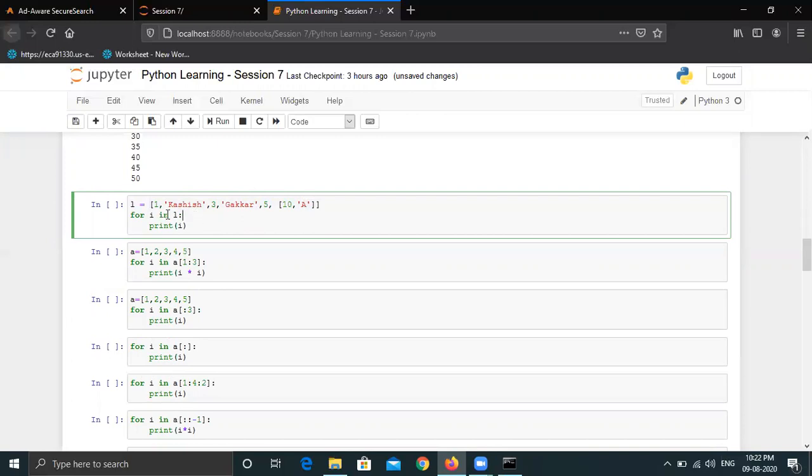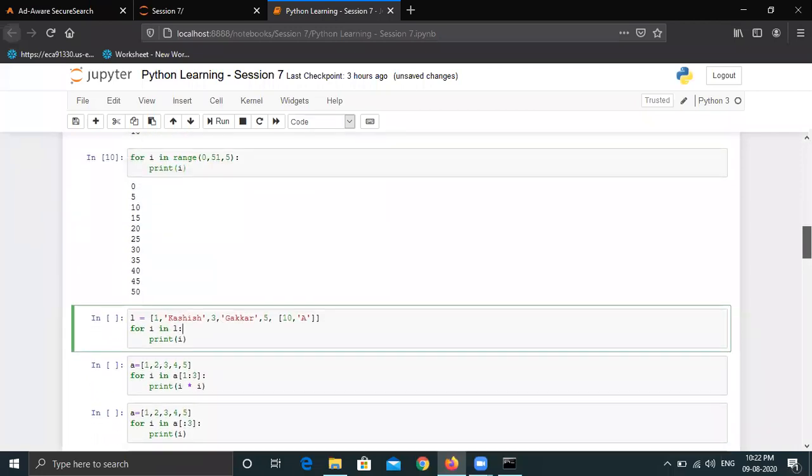If there is any confusion, you can maybe post in chat. I will make it clear. Otherwise, we can proceed. So for I in L, likewise, we were using if directly with a list in the if conditions. Similarly, we can use list, tuples, dictionary, set in loops also.